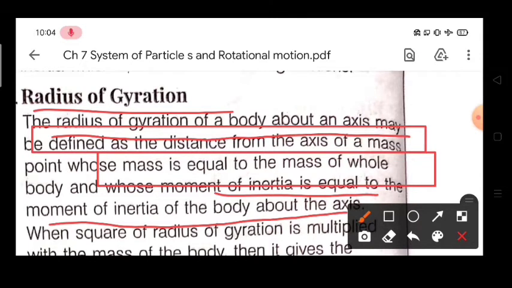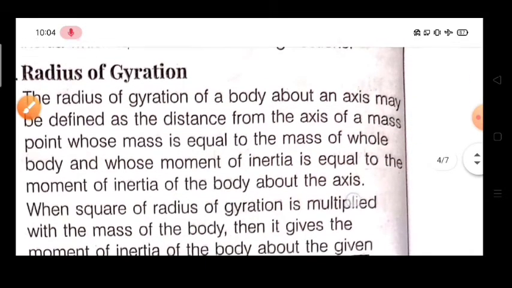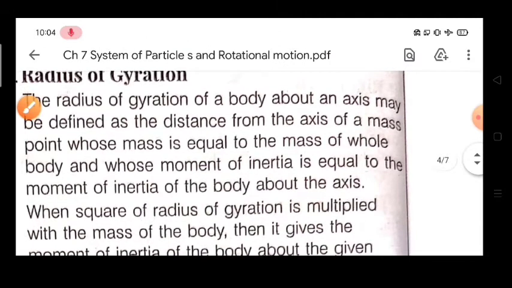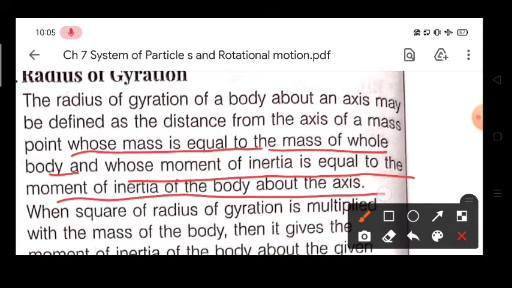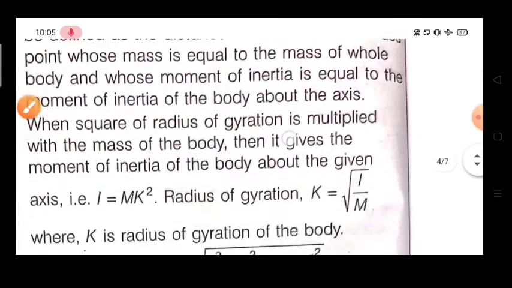Here you can now read clearly what the radius of gyration is. For any body, it is defined as the distance from the axis of the point whose mass is equal to the mass of the whole body and whose moment of inertia is equal to the moment of inertia of the whole body. And how do we calculate it?